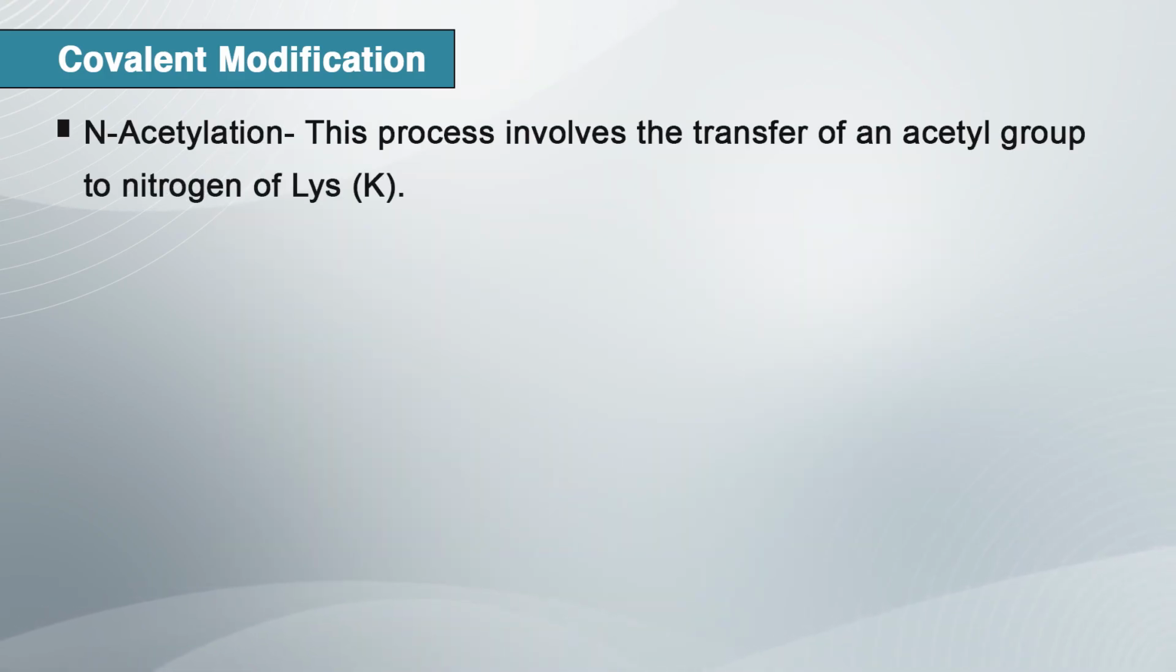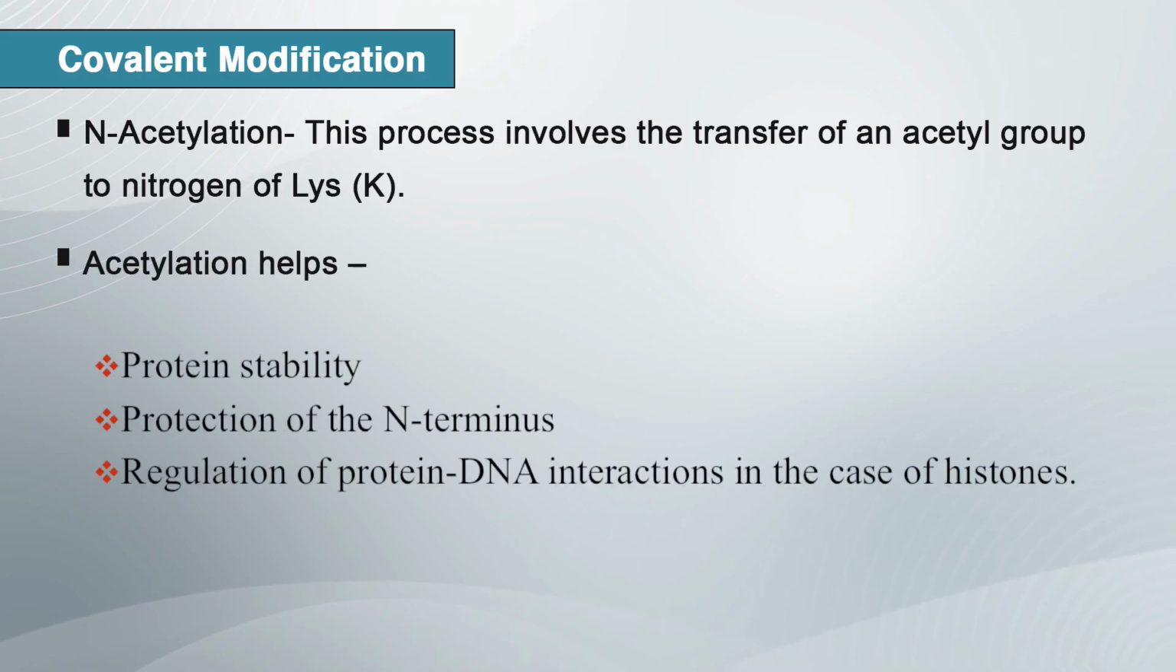Now we understand in detail N-acetylation. This process involves the transfer of an acetyl group to the nitrogen of lysine. Here the lysine symbol is K. It has both reversible and irreversible mechanisms. Acetylation helps in protein stability, protection of the N terminus and regulation of protein-DNA interaction in the case of histones. Here lysine is an amino acid, and when it is acetylated at the N terminal it is known as acetyl lysine.